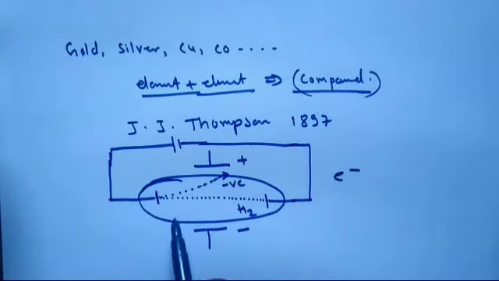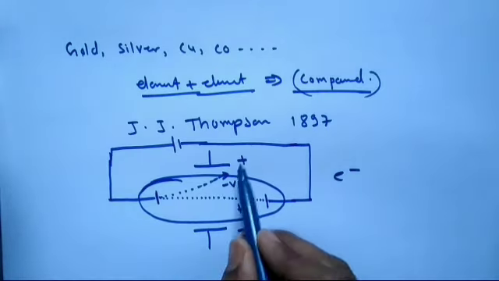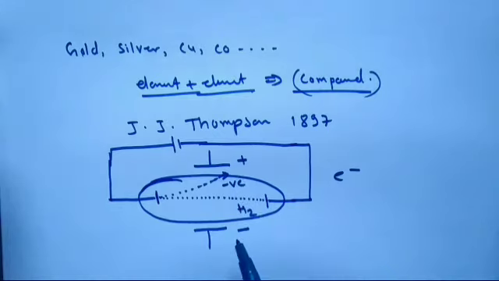He was confused after this experiment because he found only the negative charge attracted towards the positive plate. But if there is a negative charge, there must be a positive charge attracted by the negative plate, and he could not find this.